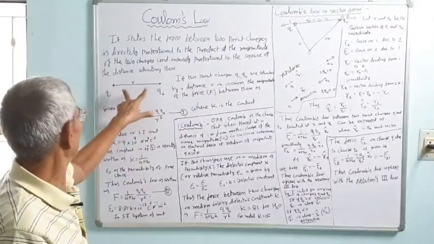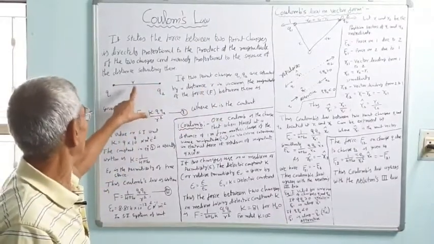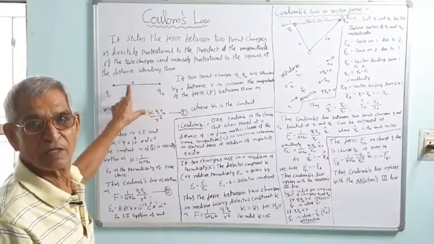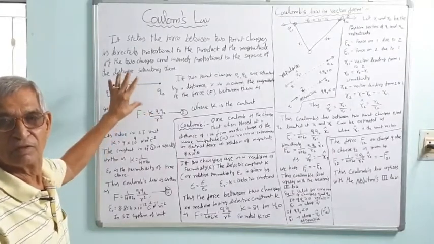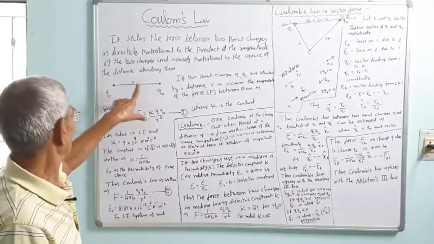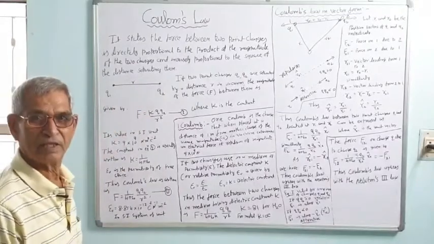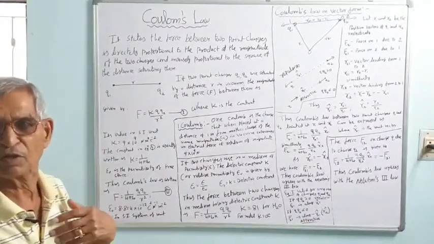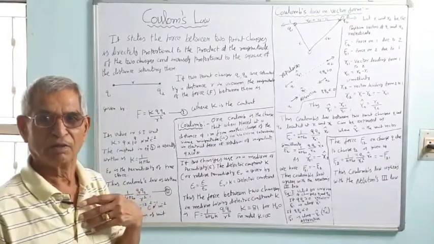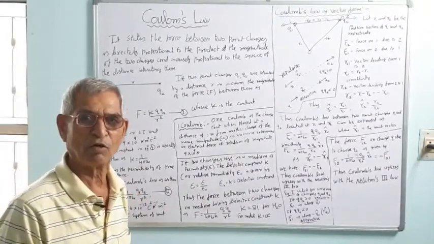Why point charges? Because the distance between the charges is very large, so the dimensions of the diameters of the two charges can be neglected. For example, suppose you want to measure the distance from Ahmedabad to Delhi, which is 1100 kilometers.